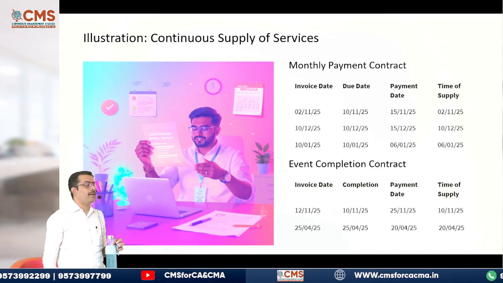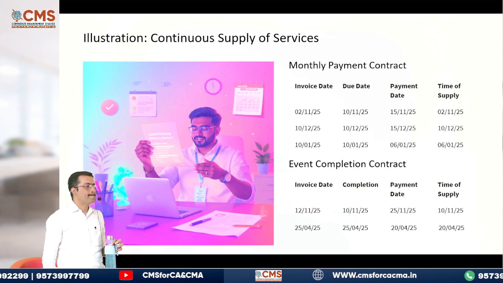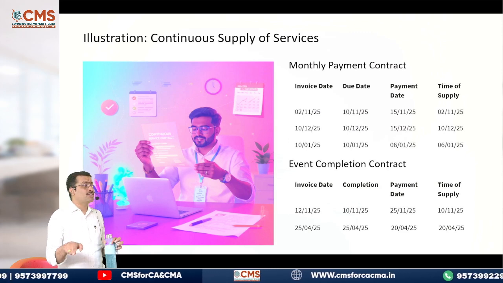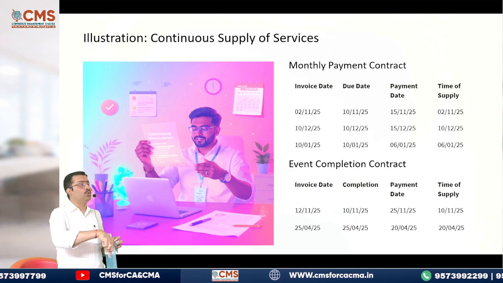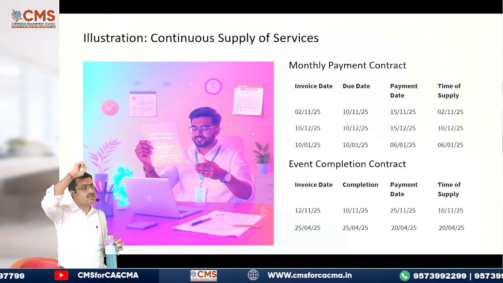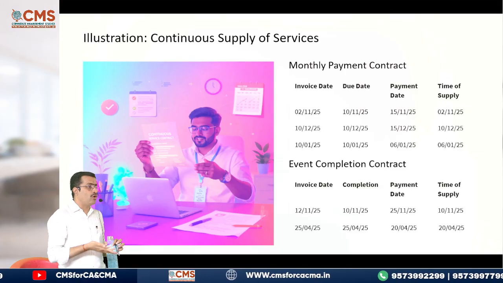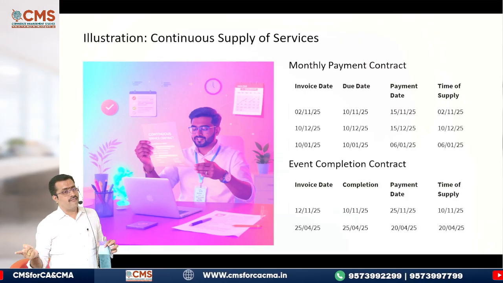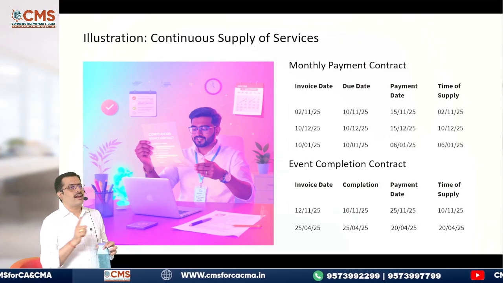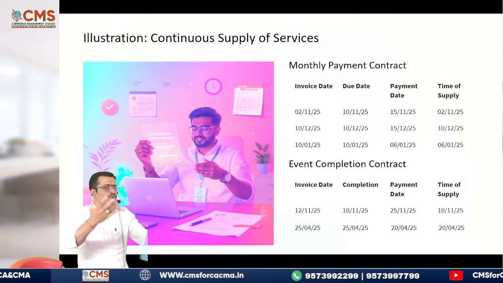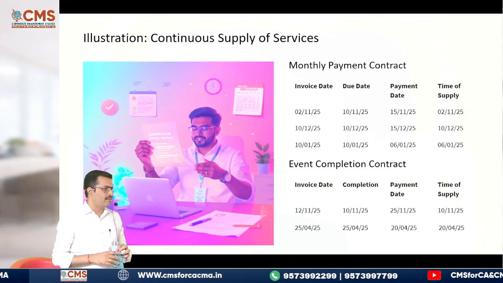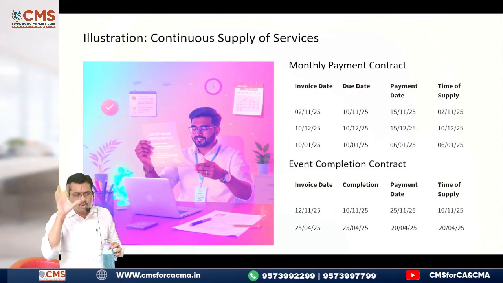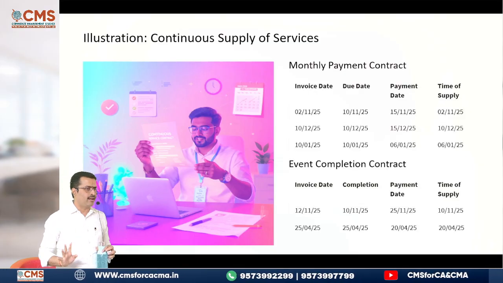Which rate does the supplier have to charge? The new rate. Why? Because the time of supply is 2/11 only, and the rate already changed on 1/11. He is aware of the new rate, hence he has to charge it on 2/11. But if the rate changed on 3/11, he has to charge the old rate only. Why? Because you do not know what is going to happen in the future. Did you understand? That's the whole idea of this 12 and 13.